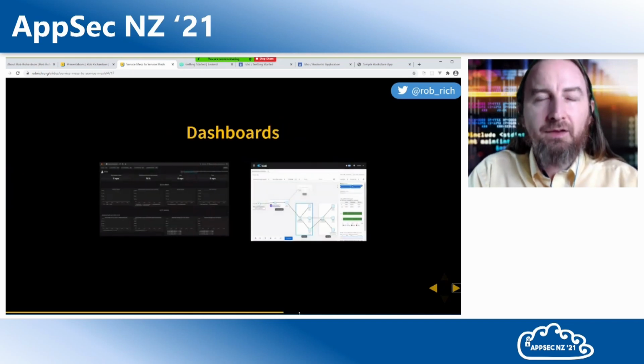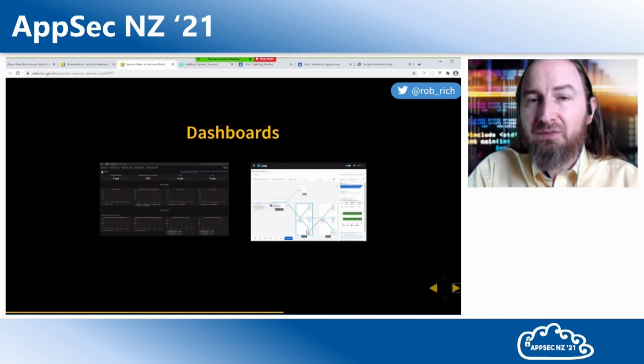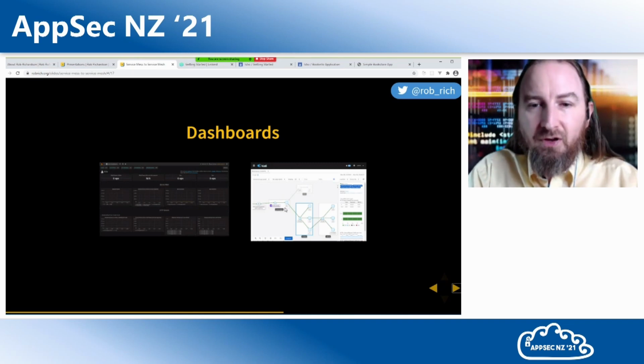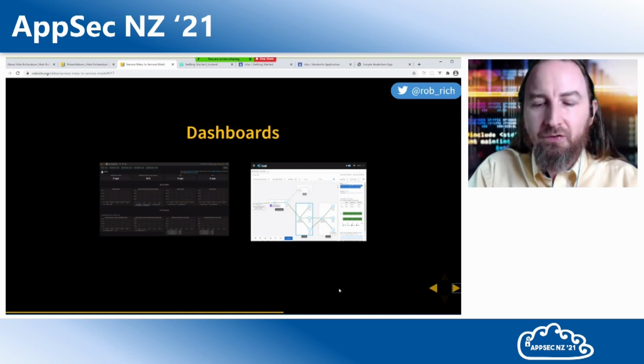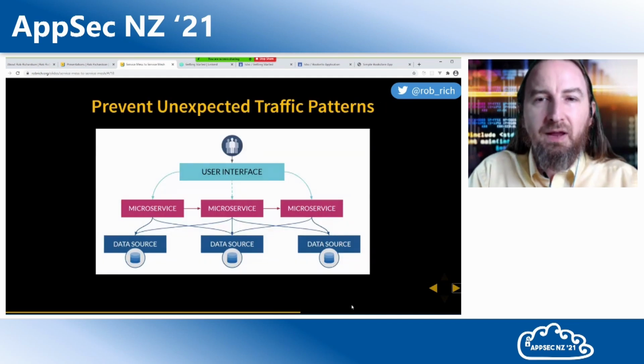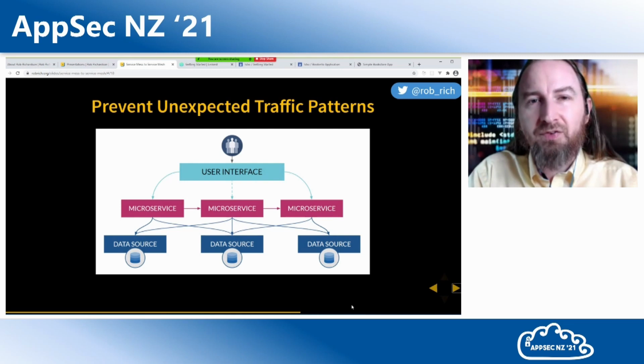As we start looking at service meshes, we'll likely also have dashboards that show us really interesting things. Now in this case, these dashboards aren't super interesting, but we've got a Grafana dashboard on the left, and we've got a service map on the right. Now this service map is what is actually called in our cluster, not what we believe is the topology map. This service calls into this service, and this service calls into that. We've got an exact map of how our service behaves. As we look at this mechanism, our goal is to prevent unexpected traffic patterns.